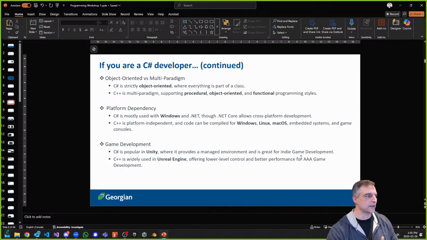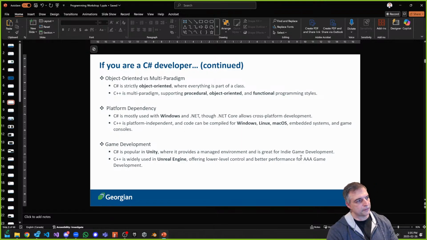So one thing that C Sharp has, if you've done Unity or been programming in C Sharp for a long time, is an object-oriented paradigm, which means it's object-oriented from the ground up, just like Java, as an example. Whereas C++ is multi-paradigm, which means there is no class to start with. It starts with a function, so it can be procedural, it can be object-oriented. That's the C++ side, plus functional. It really depends on what kind of programming you want to do, right?